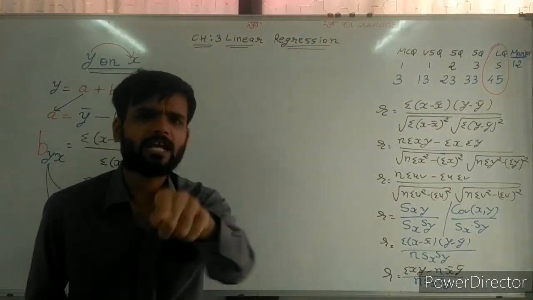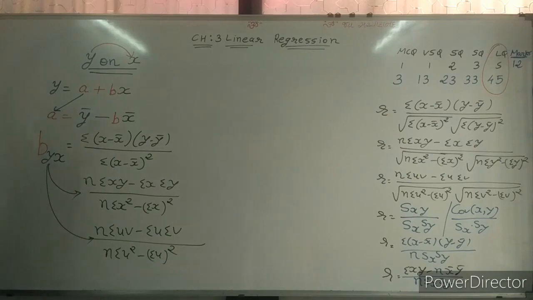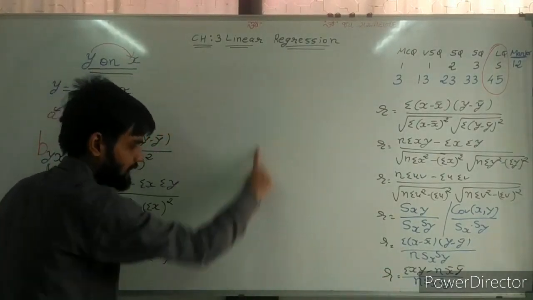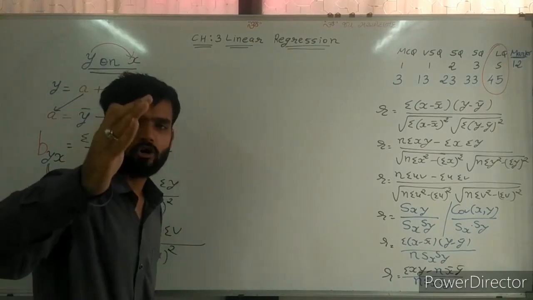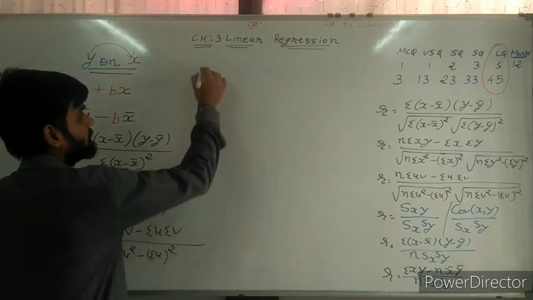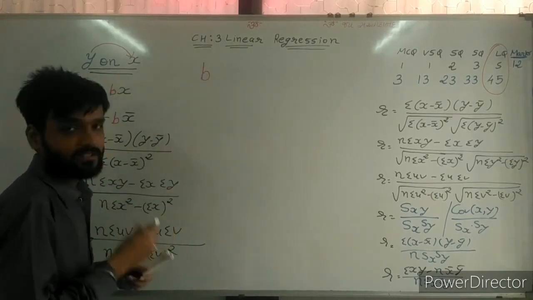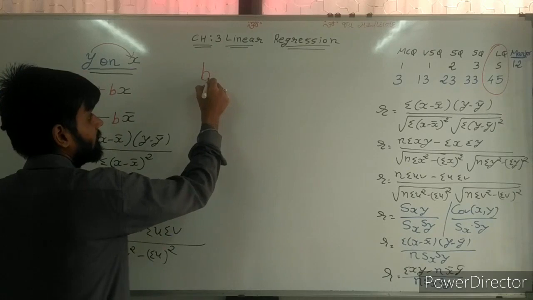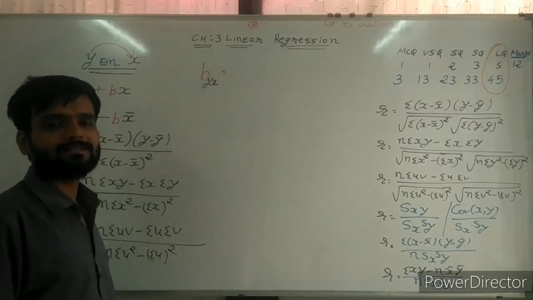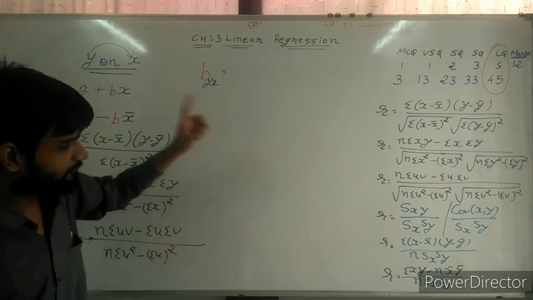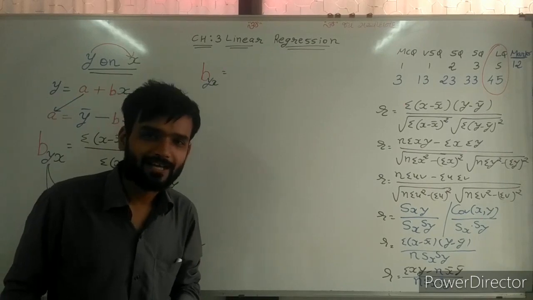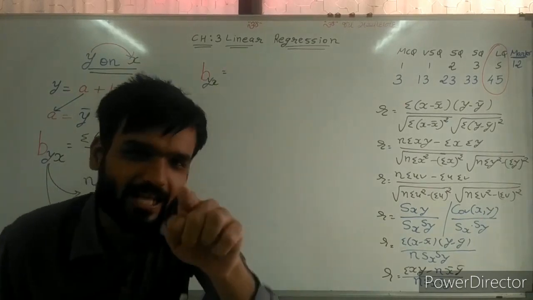Same formulas we can use for B also. So here I am writing formula for B. Now for finding the value of B, again this is the B, y depends on x, this is the y on x. So again find formula on this basis.